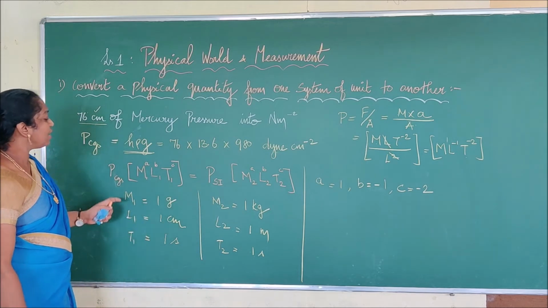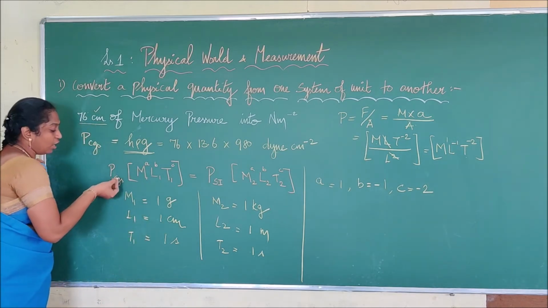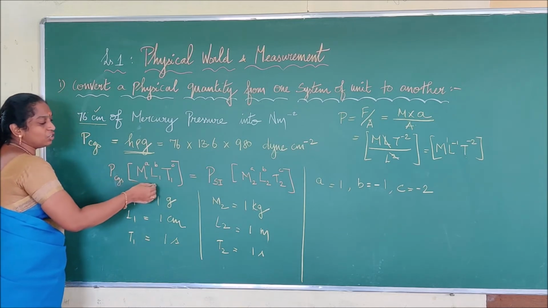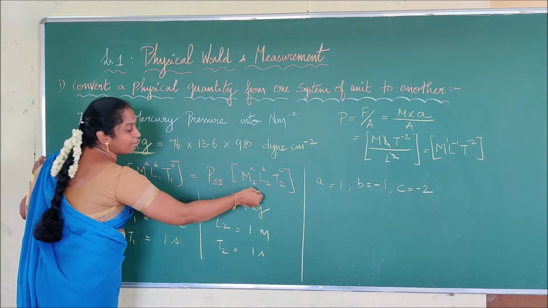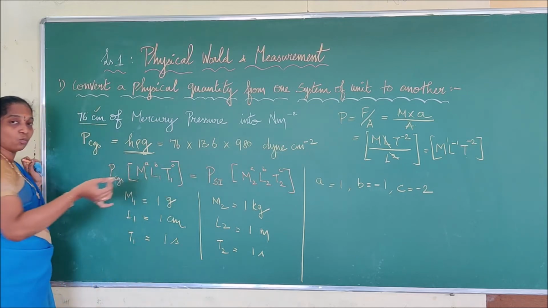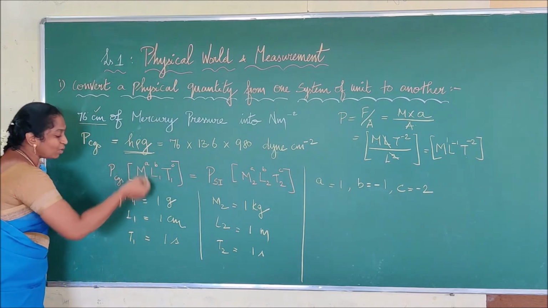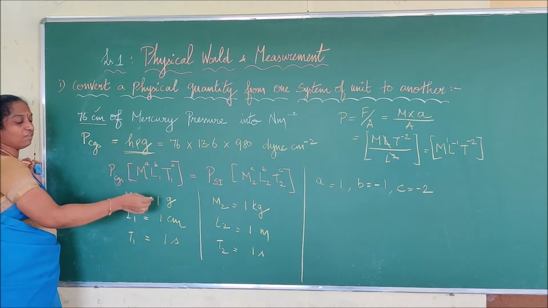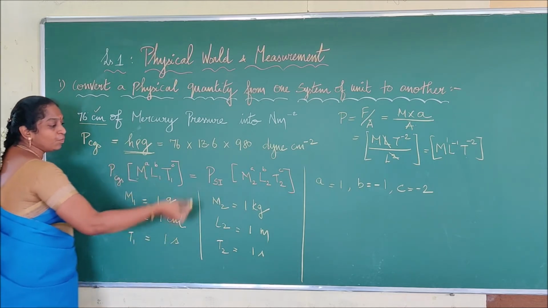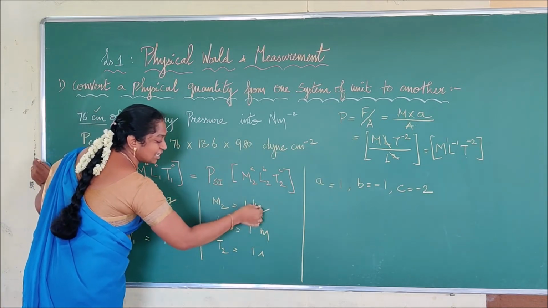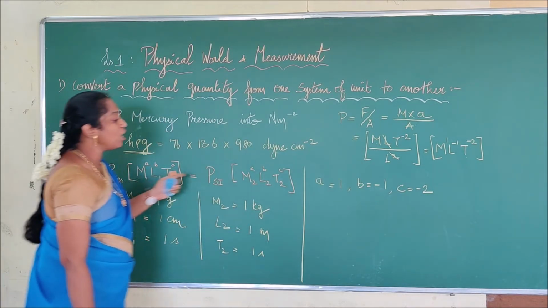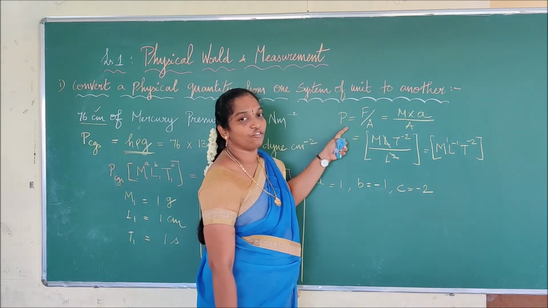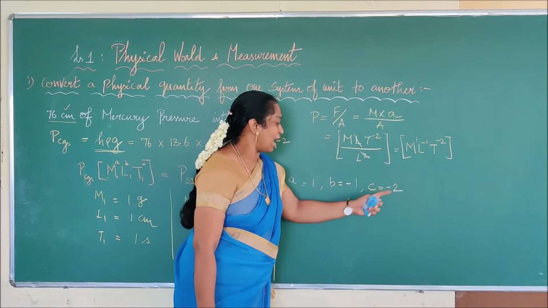Centimeter per second squared. Then we have taken the method of numerical value into its unit. So we have taken CGS terms into its dimensional form, and SI into dimensional form, and we are saying that these two terms are equal. So from that we are defining the values of M, L and T. In the CGS system it will be given in gram, centimeter and second. In the SI system it will be given in kilogram, meter and second. Then the value of A, B, C has been calculated from the original dimension value of pressure. So from that we have calculated it.